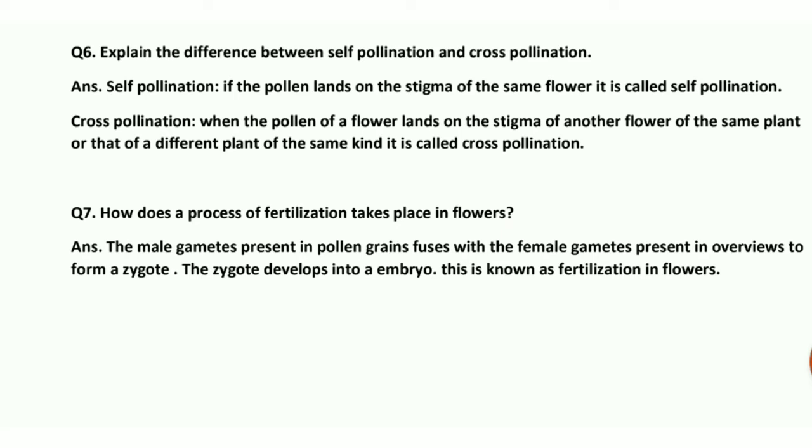Now what is cross-pollination? When the pollen of flowers lands on the stigma of another flower, meaning two flowers are involved here. They may be of the same plant or maybe of a different plant. Okay, so this type of pollination, transfer of pollens from anther to stigma in two different flowers or two flowers of the same plant, is known as cross-pollination.